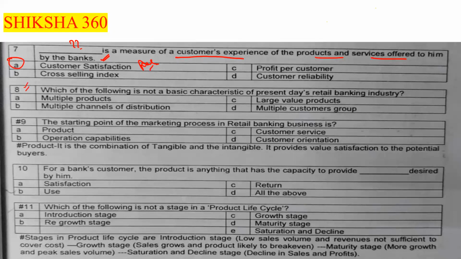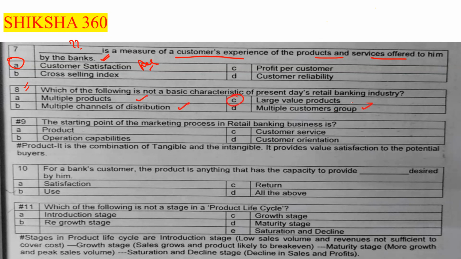First one is the multiple products. This one is presently available. Second one is the multiple channels of distribution. This one is also available. Third is large value products, or D option is multiple customer groups. So here, this is also a basic characteristic.